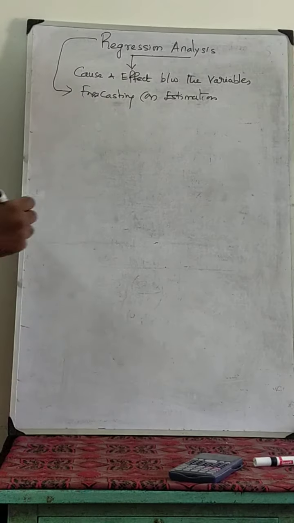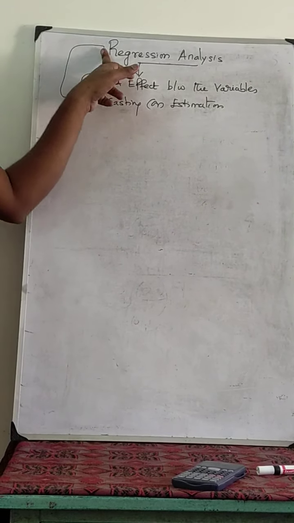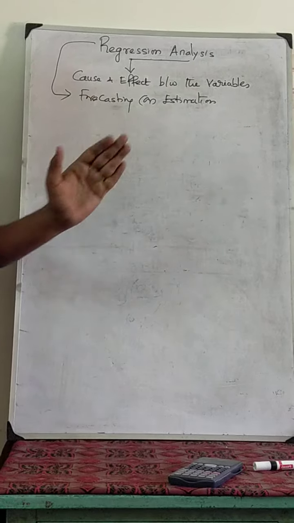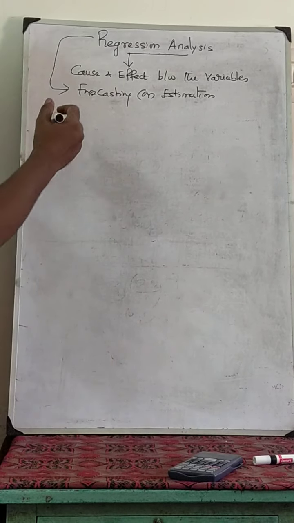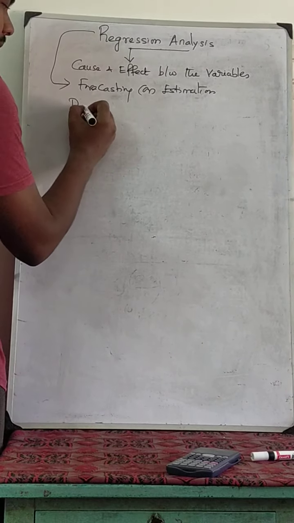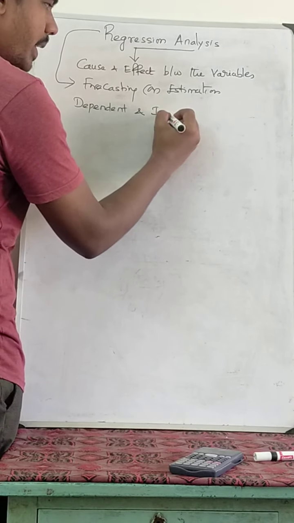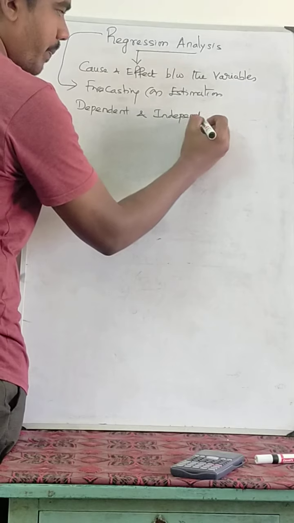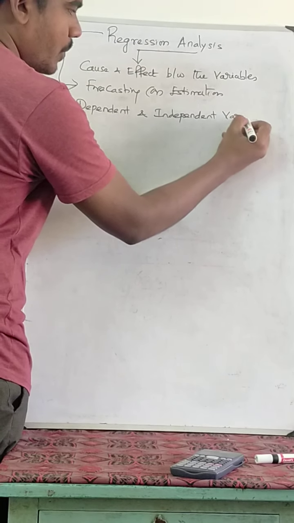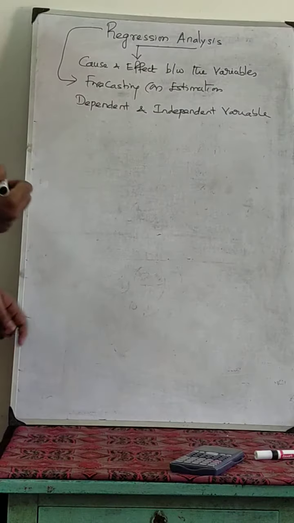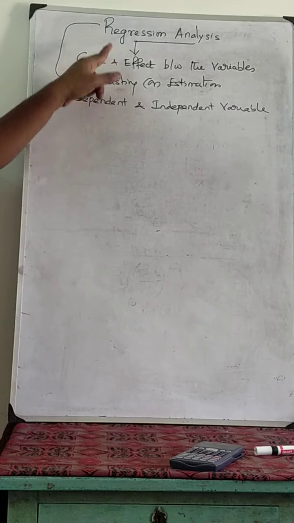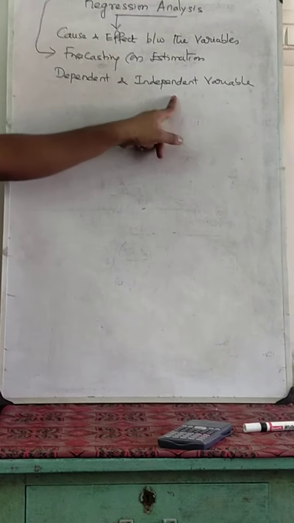Now to do this regression analysis, you should have a dependent and an independent variable.